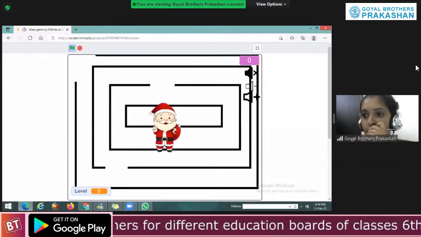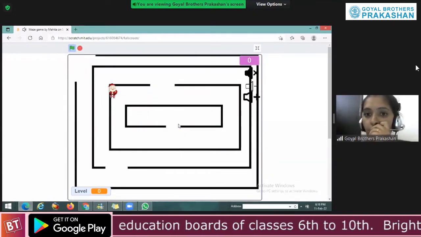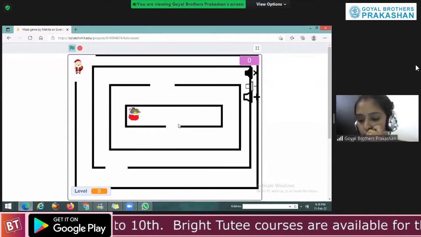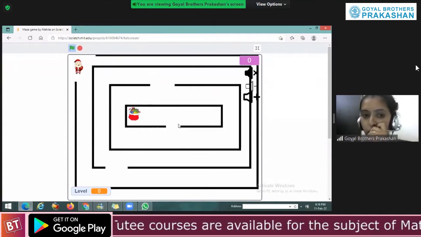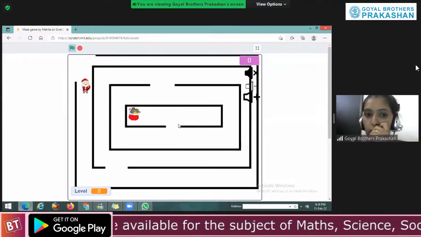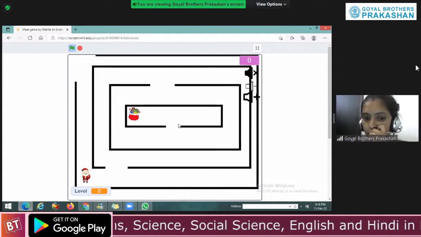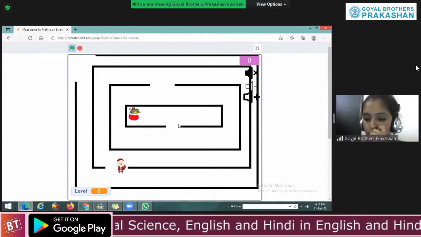So this Santa is going to get the mazes. Everything has been done with coding. This is the platform which is your Scratch. If I just want to play the game, you can see I am using my keyboard to play that game. Correct? See, I am using my keyboard to play this game.